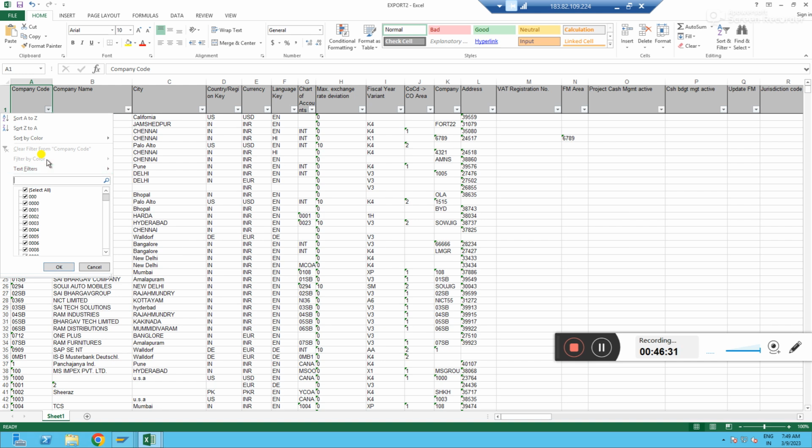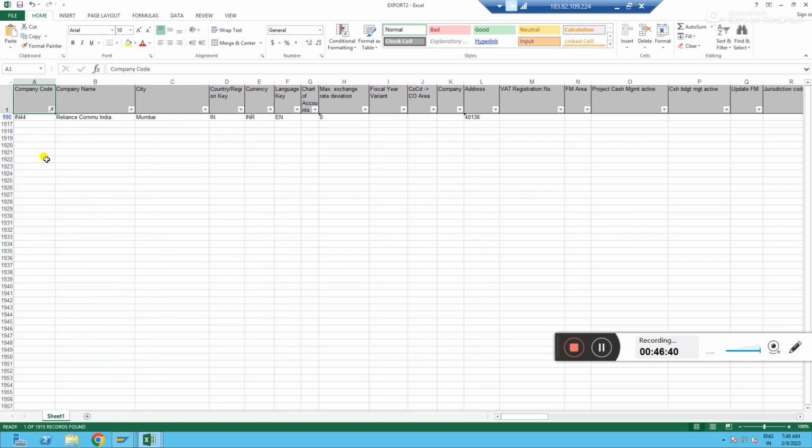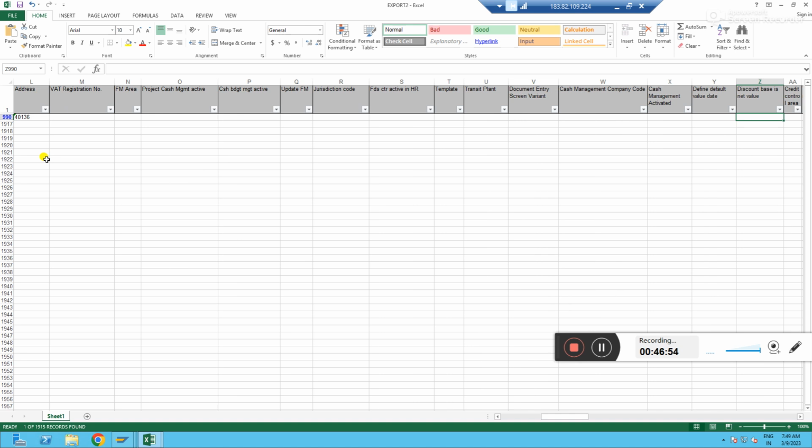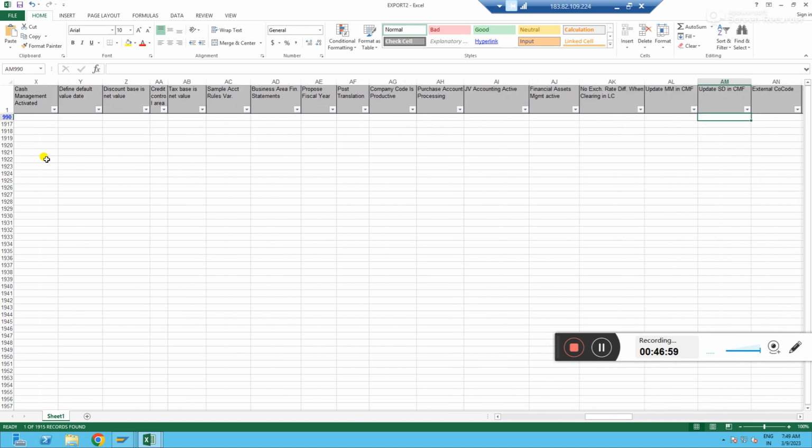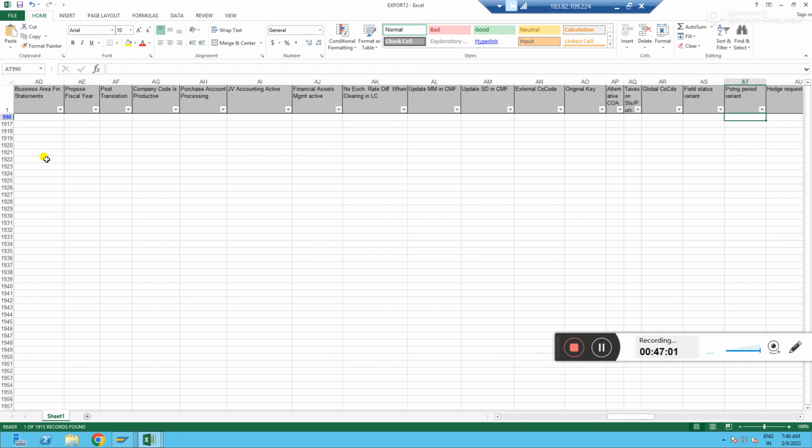Yes, sir. So we can find all the configurations here, and we can add this information in this company code. Correct. Whatever you do, you can understand everything. But if you see here, our company code related fiscal year variant, we have not done it. Controlling area, we have not configured. Company, we have not assigned it. There are a few things we have not done.